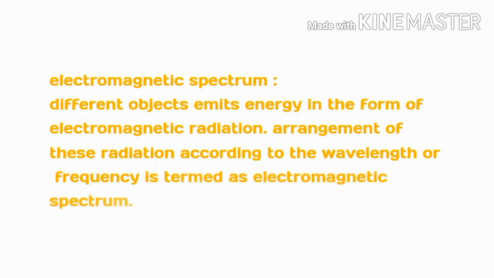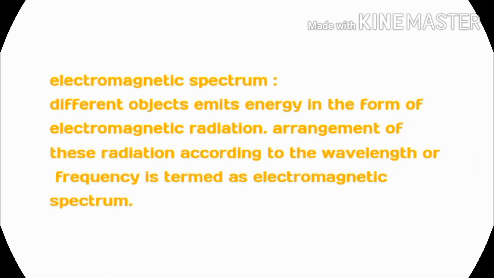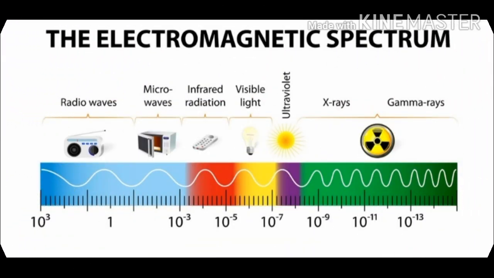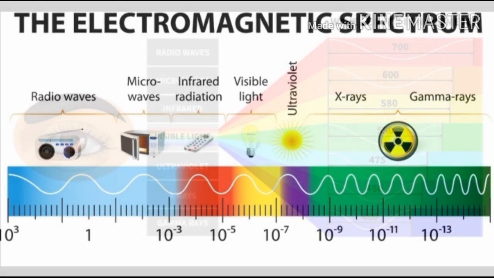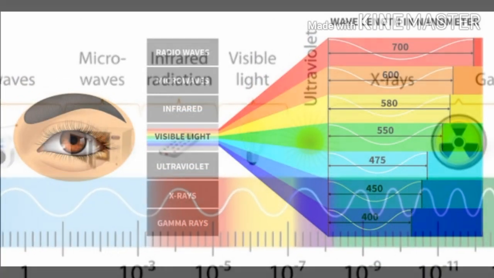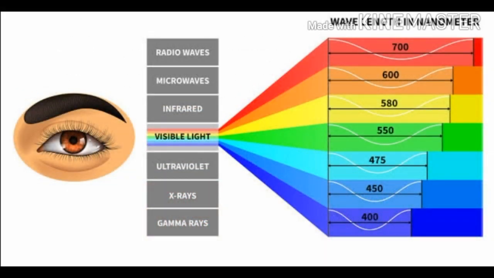That emitted energy is propagated from that body to the surroundings in the form of electromagnetic radiation. The arrangement of this electromagnetic radiation according to wavelength or frequency is termed the electromagnetic spectrum. Visible light is a small portion of this electromagnetic radiation.